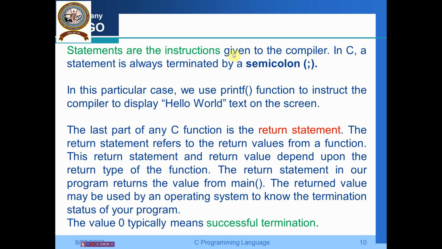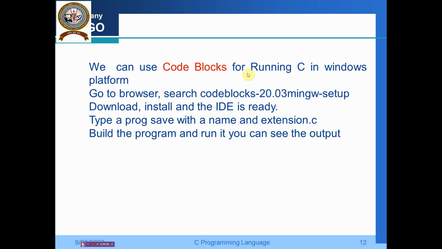The last part of any C function is the return statement. The return statement refers to the return value from a function, and the return statement and return value depend upon the return type of the function. The return statement in our program returns the value from the main function. The return value may be used by an operating system to know the termination status of our program, and the value 0 typically means successful termination. Is it clear? So this is the explanation.